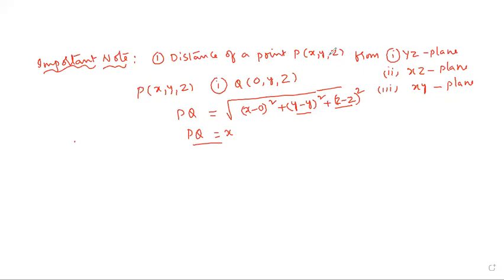The distance of the point to the YZ plane is X, because we lack X. Similarly, Y is the distance here and Z is the distance here. Okay?